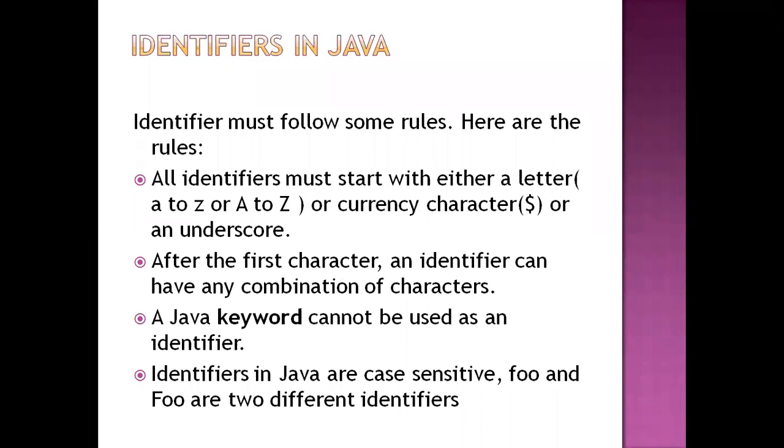The second thing: after the first character, an identifier can have a combination of characters and the numbers 0 to 9. Numbers are not accepted as the first character. After the first character, we can use a combination of alphabets and numerical values. That is the second rule.